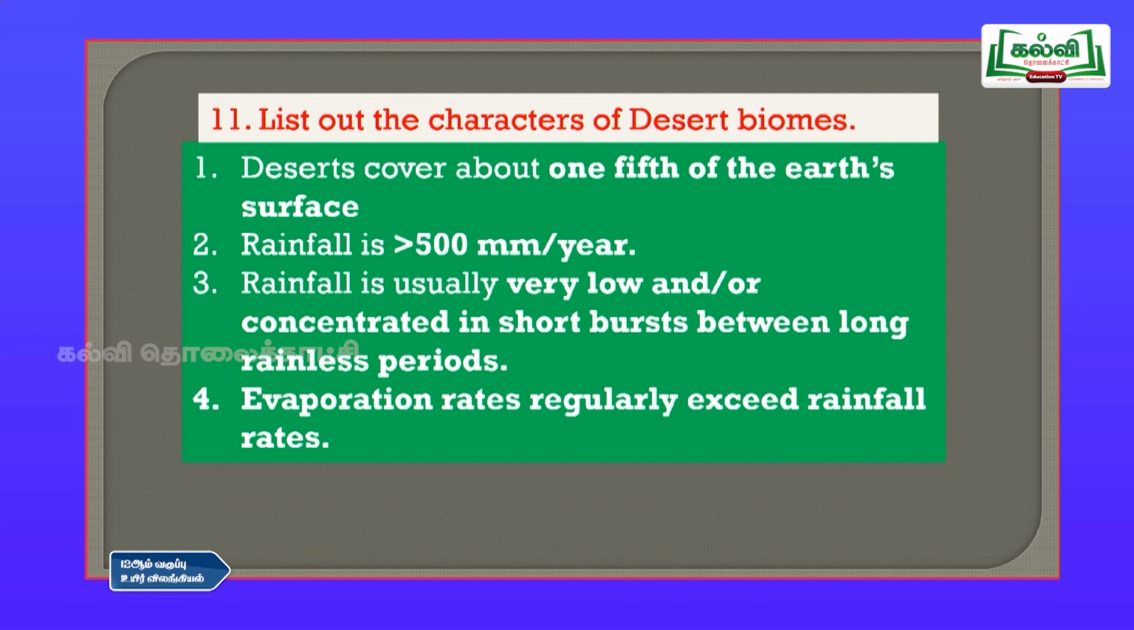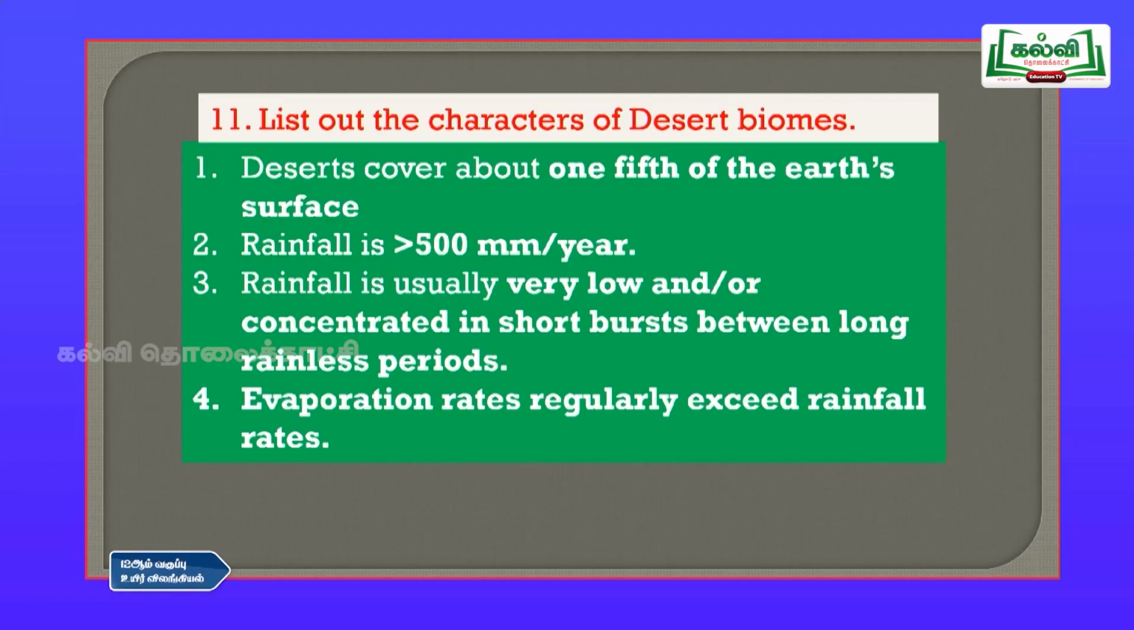Then 11th one, list out the characteristics of desert biomes. Deserts cover about 1 fifth of the earth's surface. Here rainfall is less than 500 mm per year, and rainfall is usually very low and concentrated in short bursts between long rainless periods. So, sometimes the rain will fall in those places, and that raining also can be for some days or a few hours. It cannot be for more than a week or a month.